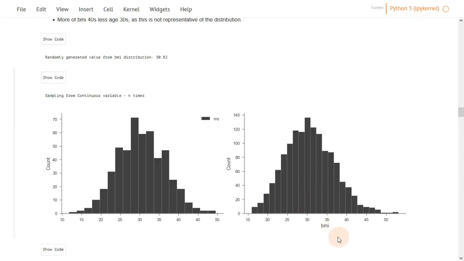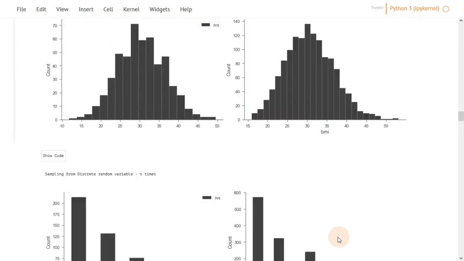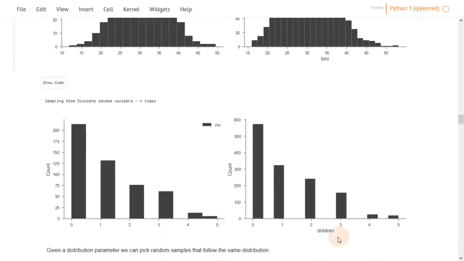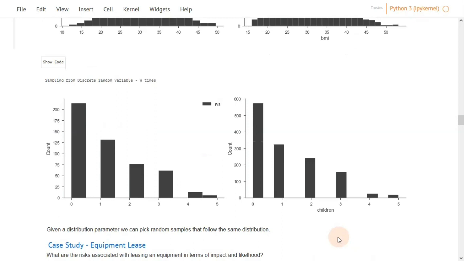So this is actually very powerful when it comes to running simulations. But before we turn to our real case study, we can also do this for a discrete variable. When we sample randomly from a discrete variable, we expect to see that the randomly sampled values are actually respecting the original distribution of the variable. Okay?